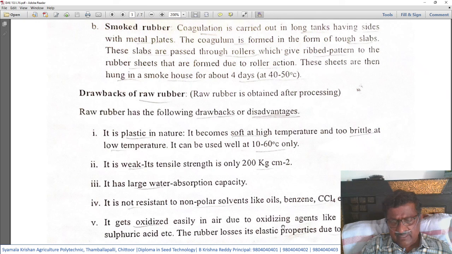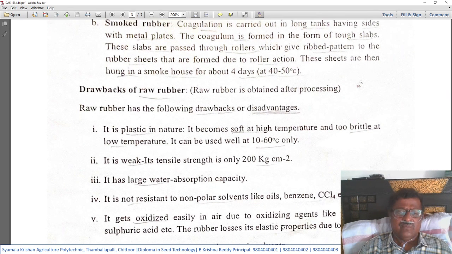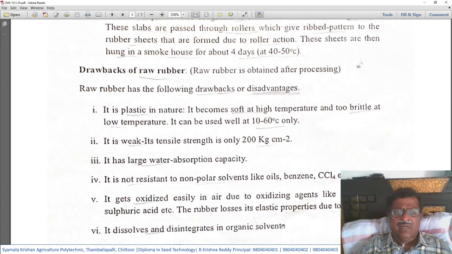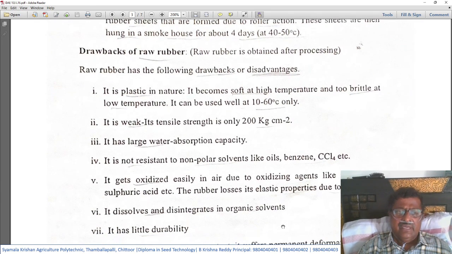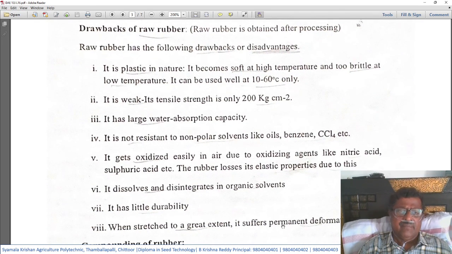This natural rubber has the tendency to absorb large quantities of water, and therefore its utility is limited.